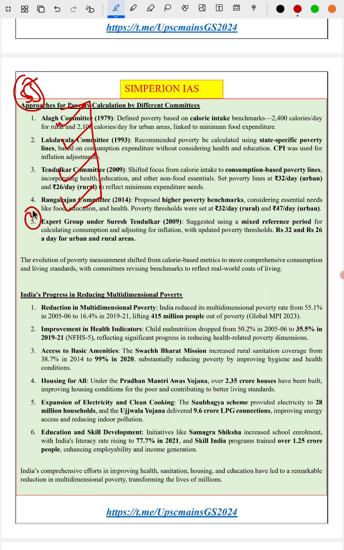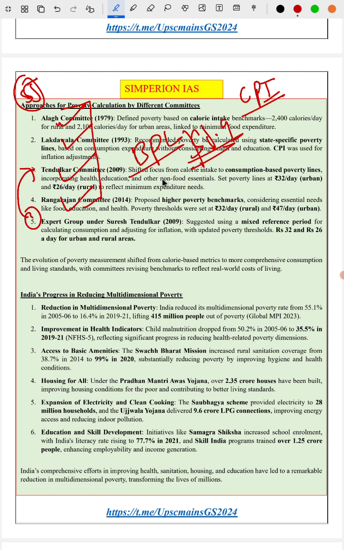A few committees arrived at a poverty number or BPL limit, which the World Bank usually puts at $1.9. In India, a few committees advised based on the consumer price index, a few based on calorie intake, and a few committees based on a multidimensional approach to calculating poverty.